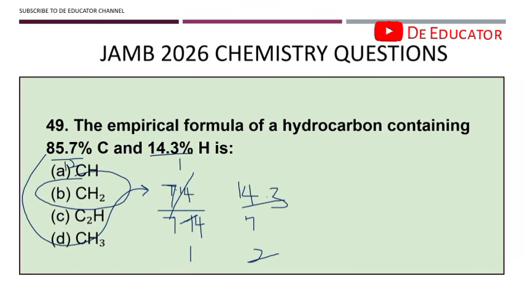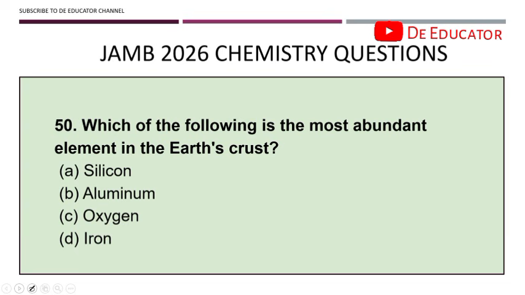Okay. Then we have question 50. Which of the following is the most abundant element in the Earth's crust? The most abundant element is oxygen. Okay, oxygen makes up about 46% of the Earth's crust.